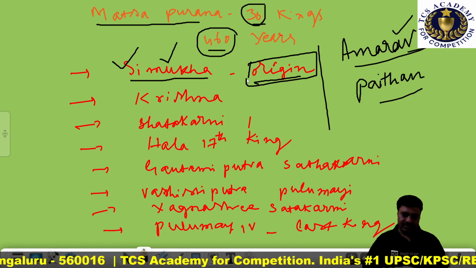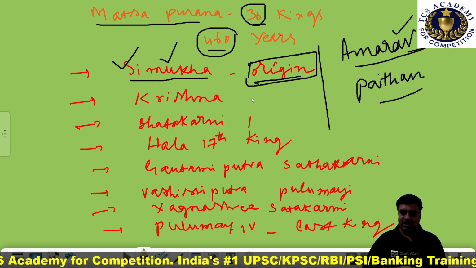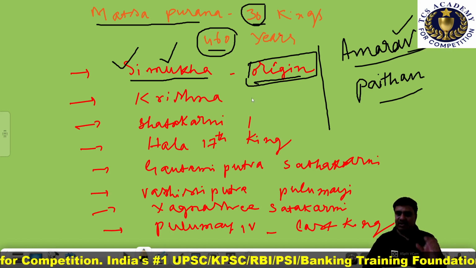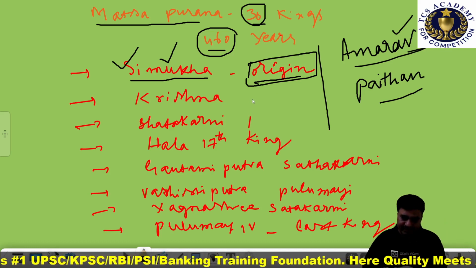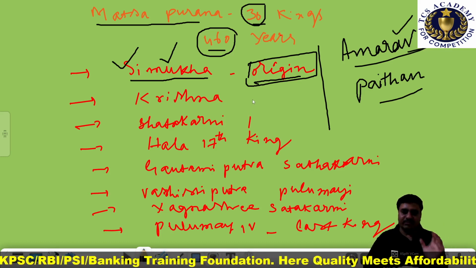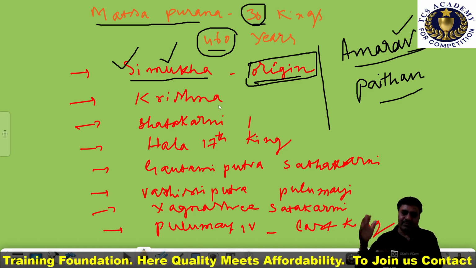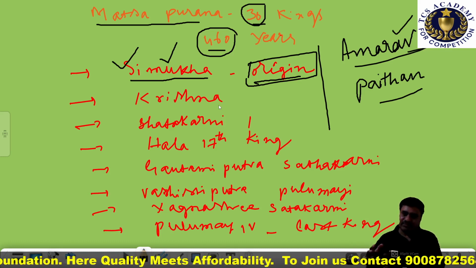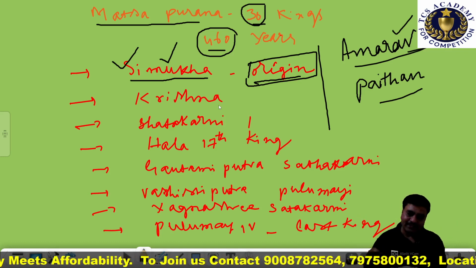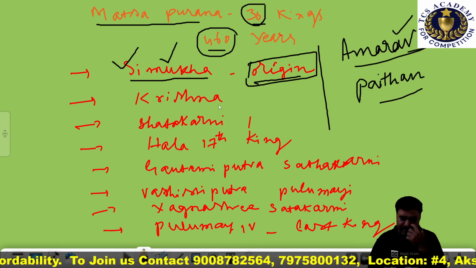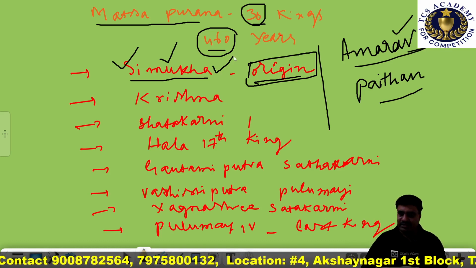Raja Simukha Satavahana has been mentioned in the Nanaghat inscription, and the Nasik inscription of the Satavahana dynasty calls the family of the Satavahanas Eka Brahmana, a unique Brahmana. That is the origin of Simukha Satavahana.